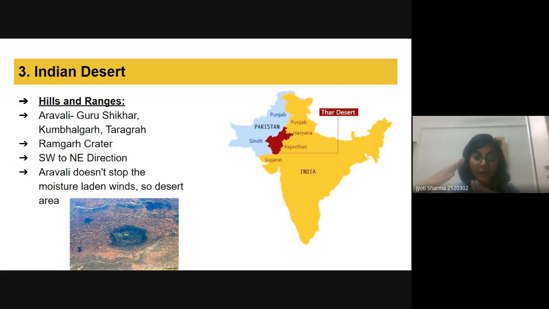If it would be perpendicular, then it will stop this air, this wind that has the moisture, and there could be rain. But if it is in a parallel direction, then the wind will go. It will not be stopped by these kinds of hills or mountains, and because of that, the deserts, this Rajasthan region, don't have much rainfall in the monsoon. Because this Aravali is in the parallel direction, these Aravalis don't stop the moisture-laden wind.